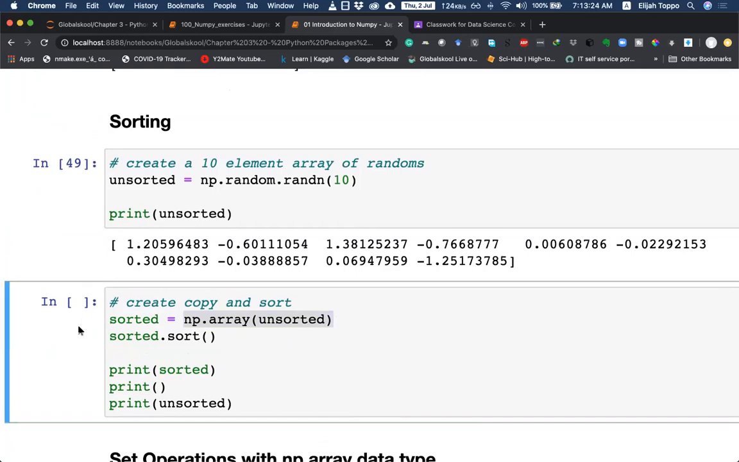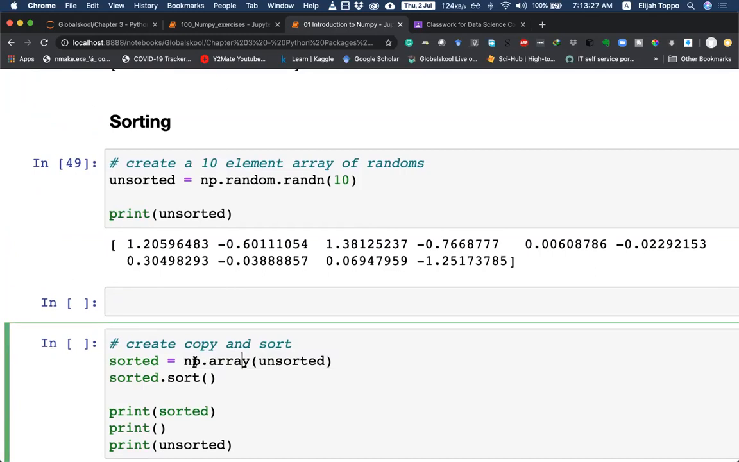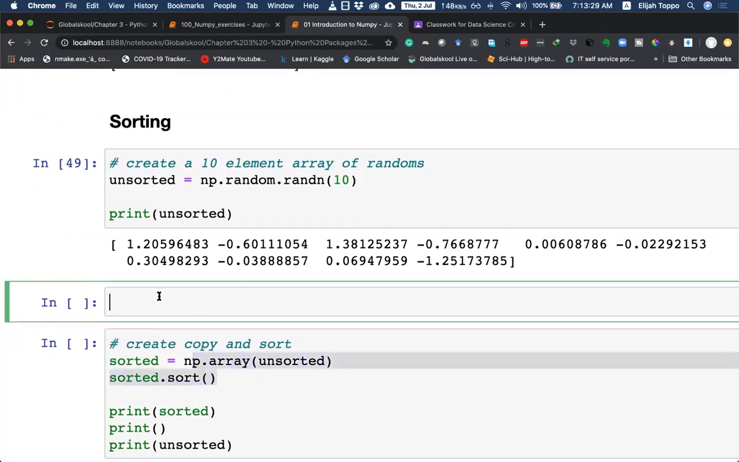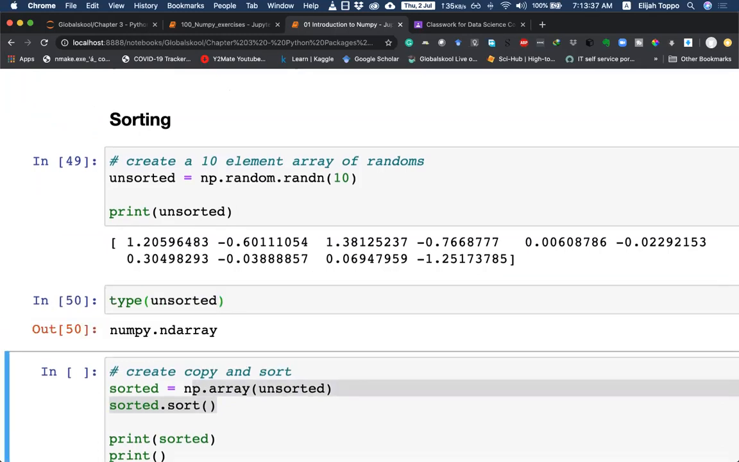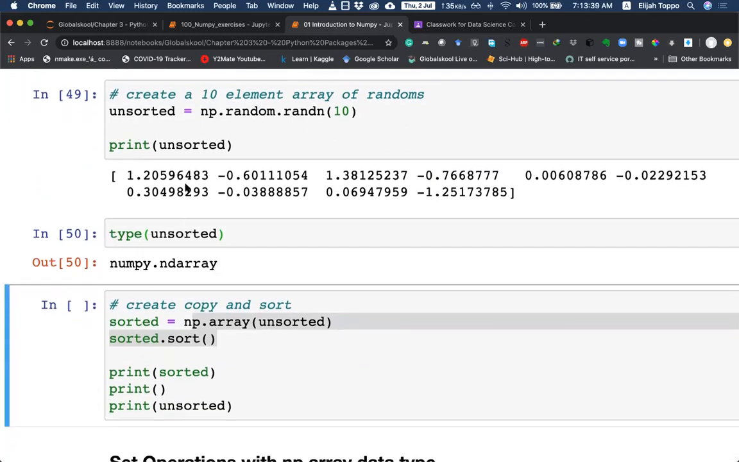Okay, let me just see why we are specifically making it an array. Is the type of this not an array? If I do type of unsorted, okay, so it's actually an array. Here probably we are copying it to a different variable, and we're copying it using a method called deep copy rather than shallow copy. Probably for that reason, we are putting it through an NP array unsorted. So sorted would be a deep copy of unsorted.